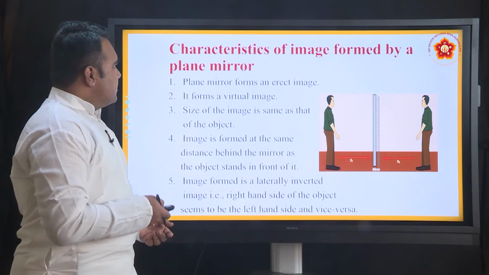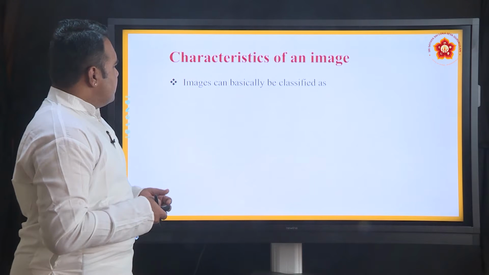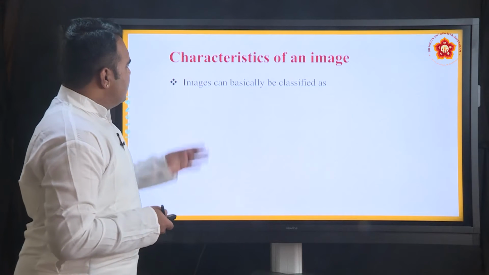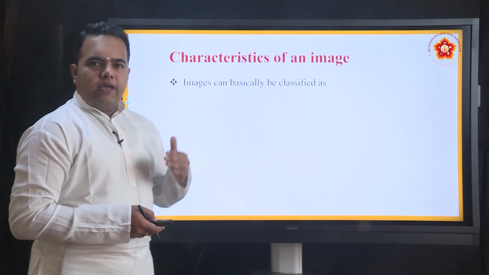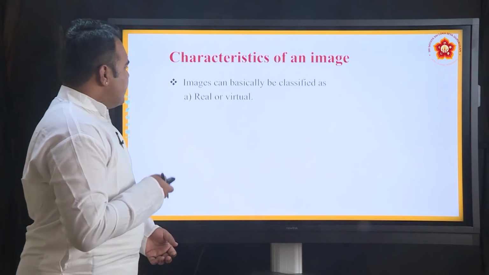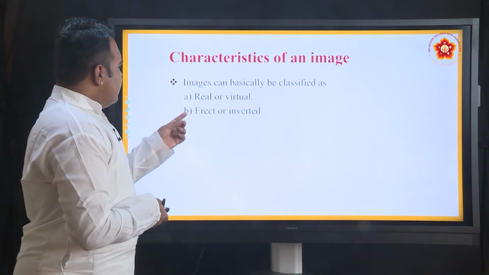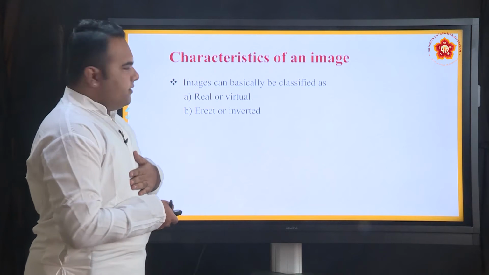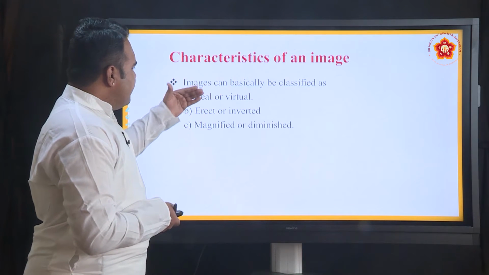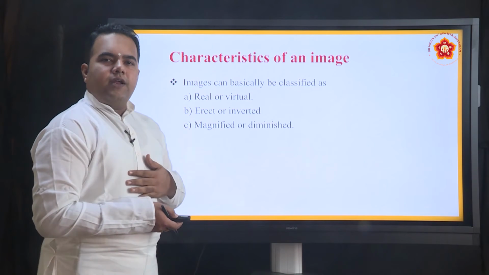Now in general, what will be the characteristics of an image? Whenever we talk of an image formed, we need to talk of three main components of that particular image. Whether the image is real or virtual, whether the image is erect or inverted, whether the image is magnified or diminished. We will take up one by one and then see how the image is formed. So we have to talk of all the three properties for an image formed.